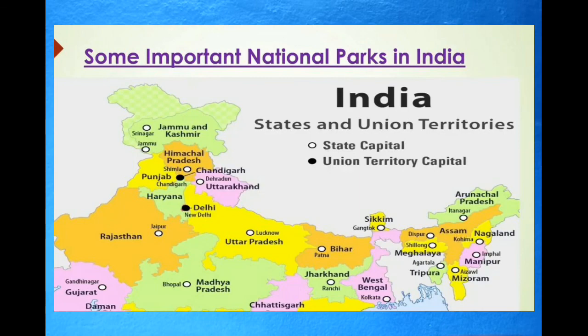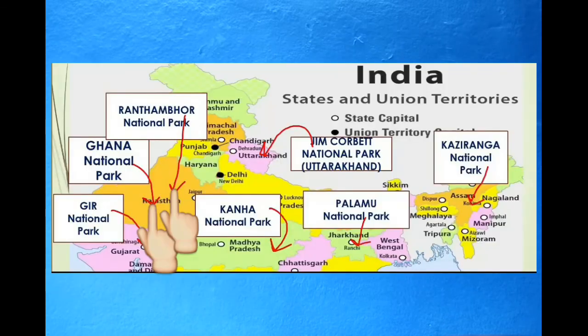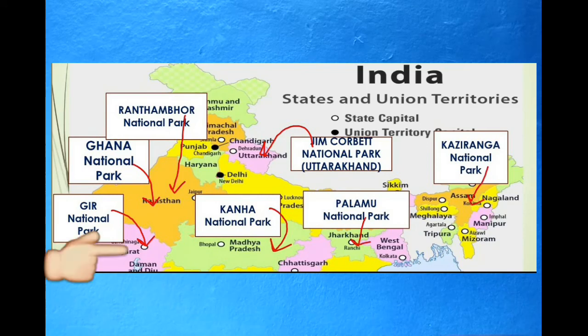So now let us revise one more time. Ghana National Park and Ranthambore National Park in Rajasthan. Gir National Park in Gujarat. Kanha National Park in Madhya Pradesh. Jim Corbett National Park in Uttarakhand. Palamu National Park in Jharkhand. Kaziranga National Park in Assam.